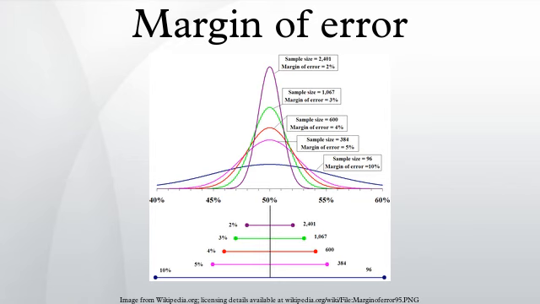Effect of population size. The formulae above for the margin of error assume that there is an infinitely large population and thus do not depend on the size of the population of interest. According to sampling theory, this assumption is reasonable when the sampling fraction is small.